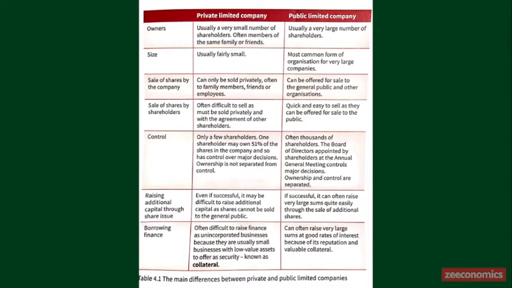And then in terms of the size, usually the private limited company is quite small. It's not very big. And the public limited company is the most common form of organization, with very large companies. We can say that companies like Apple or Microsoft are very large companies. They have offices around the world. They have branches around the world. So we can say that their company size is quite big and quite large.